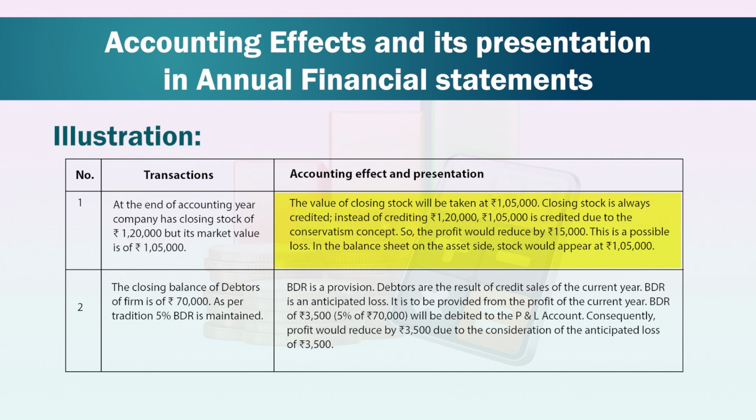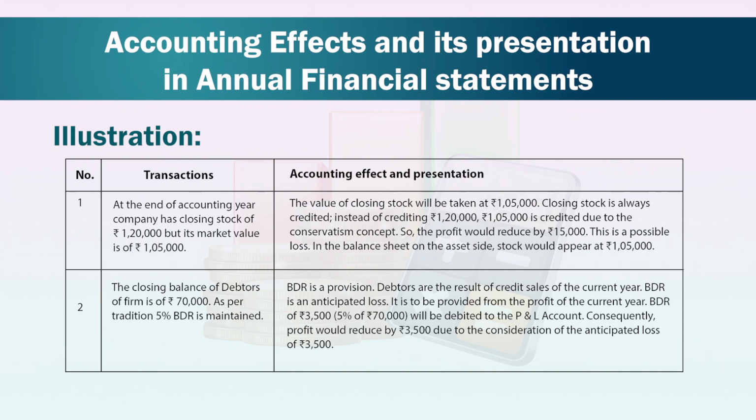Instead of crediting rupees 1,20,000, 1,05,000 is credited due to the conservatism concept. So, the profit would reduce by rupees 15,000. This is a possible loss. In the balance sheet, on the asset side, stock would appear at rupees 1,05,000.